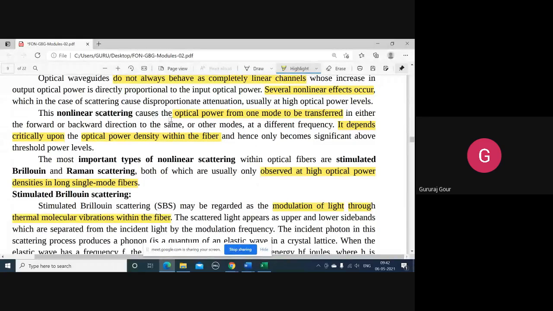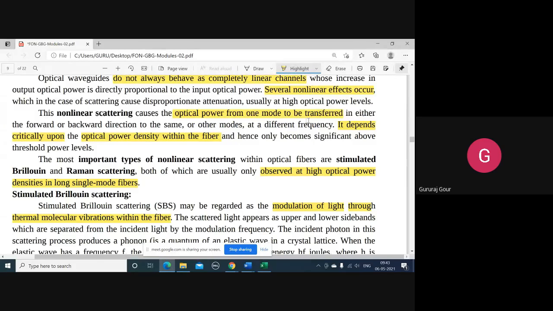Non-linear scattering causes optical power from one mode to be transferred to another, either in the forward direction or the backward direction, at different frequencies. In the optical fiber, non-linear scattering means it is not concerned with the scattering at localized regions in the core or the cladding.